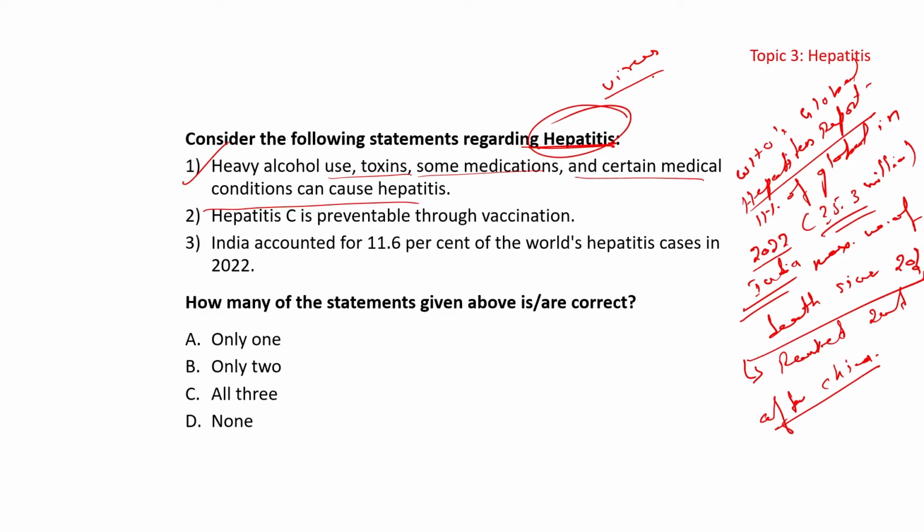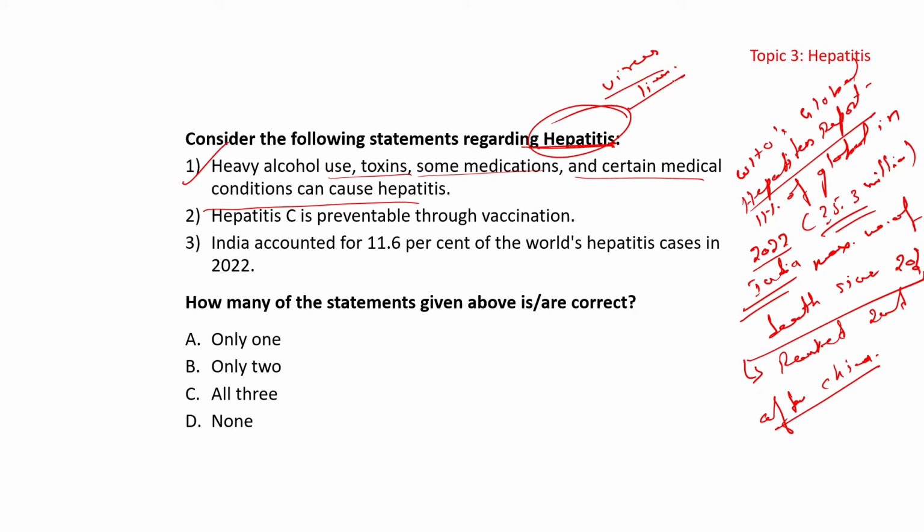They are all viral infections that affect the liver, and each type of hepatitis, that is A, B, C, is caused by different viruses. But at times the use of toxins, alcohol, medications, over-medication and certain medical conditions like weak immunity can affect the liver, and can also contribute towards causing hepatitis. Hepatitis A mainly occurs in areas where we have poor sanitation or hygiene practices.